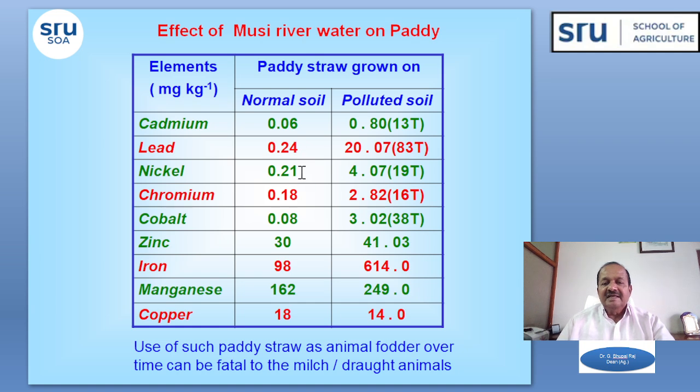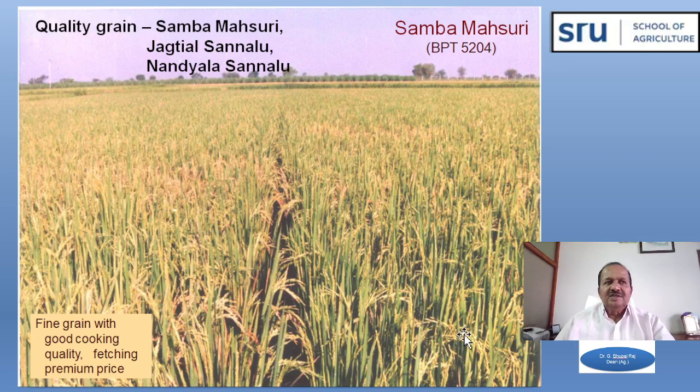Similarly, for nickel, the content in the paddy straw on normal soil was 0.021 ppm, whereas in the polluted soil it was 4.07 ppm. So it is 19 times more in the paddy straw grown on the polluted soil compared to the normal soil. A similar trend was observed with chromium also, 16 times more in quantity compared to the paddy straw grown on normal soils. So use of such paddy straw as animal fodder over time can be fatal to the milk and draught animals.